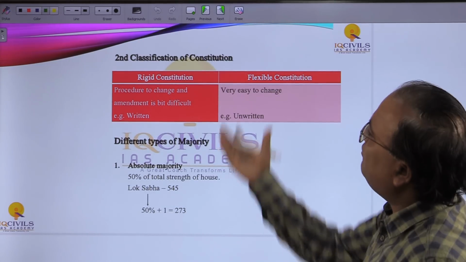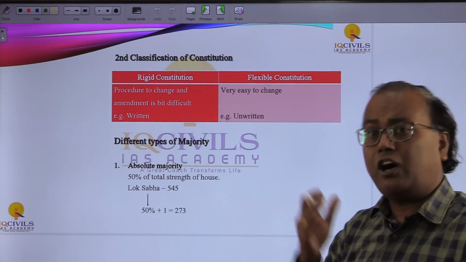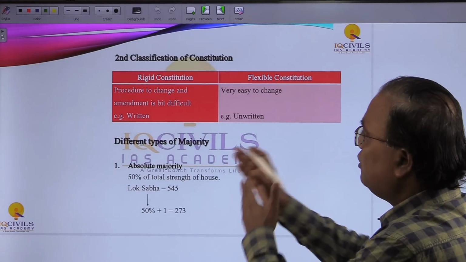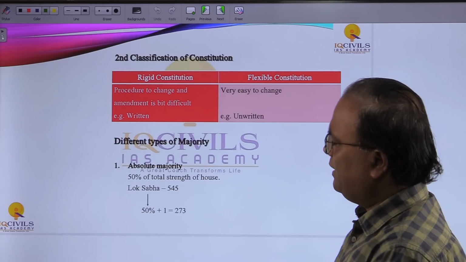What is the majority? Then we will come back to what is a rigid constitution and what is a flexible constitution, and how the Indian Constitution is an admixture of rigid and flexible. So let's see the different types of majority.